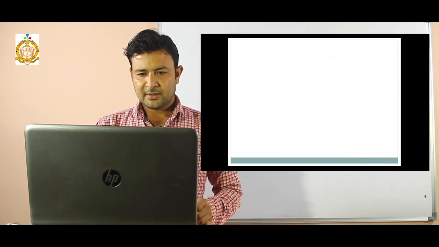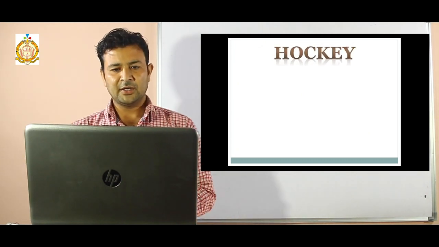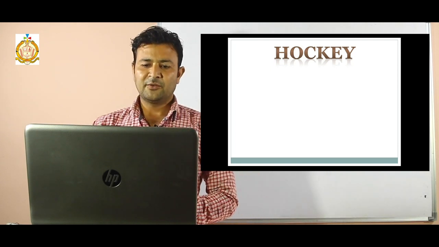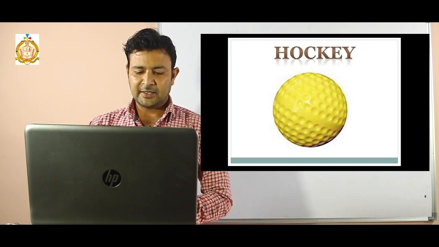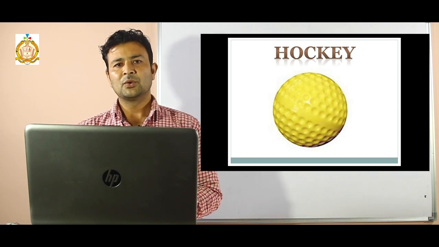So next is hockey. Which type of ball are we using in hockey? You have to give the answer, then I will show you. Like this ball we are using in hockey. This ball is also hard and heavy. It is hit by the player with the wooden stick to score a goal.